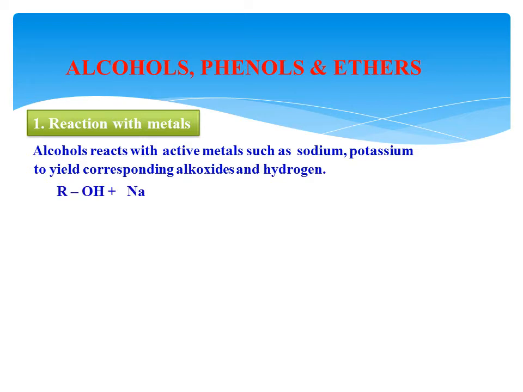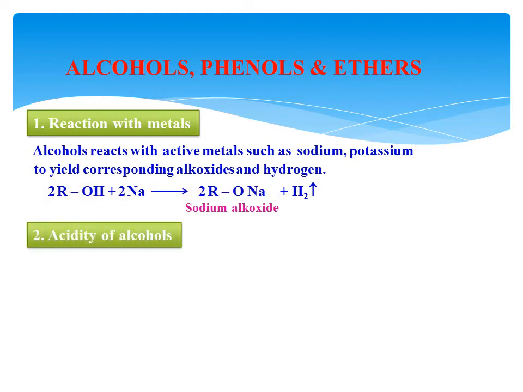Let us consider an alcohol reacting with sodium metal, forming sodium alkoxide along with the liberation of hydrogen gas. Here two molecules of alcohol form two molecules of alkoxide. Then the second important property is the acidity of alcohols. What do you mean by that? Acidity of alcohols means alcohols are acidic in nature.